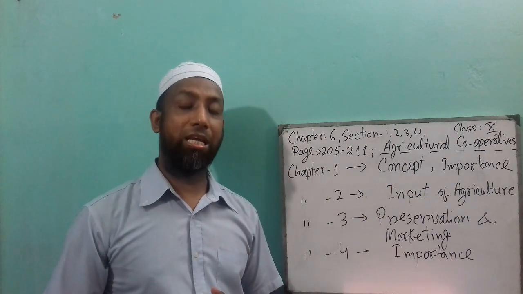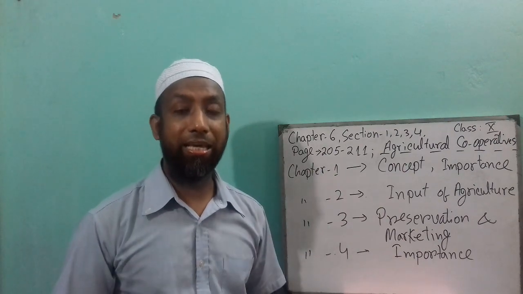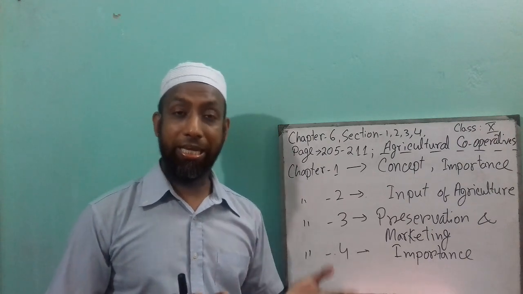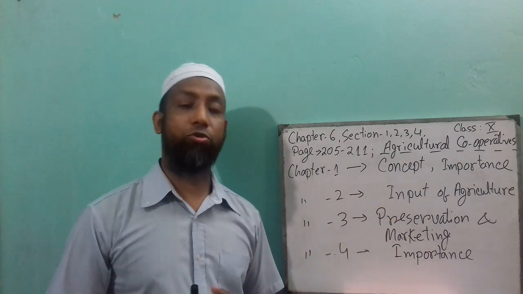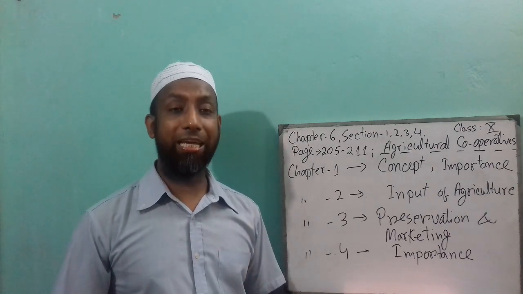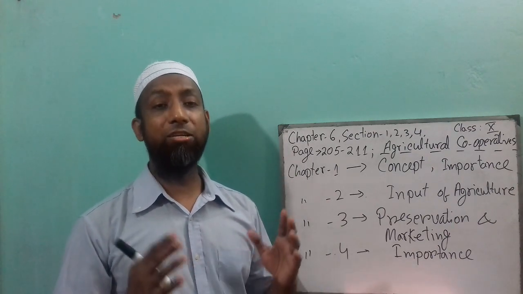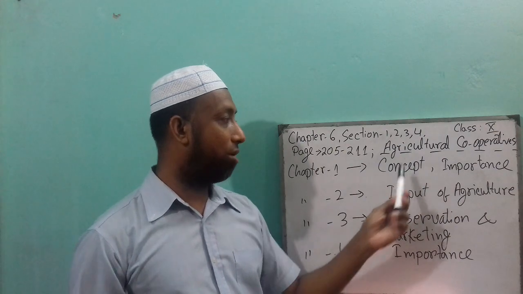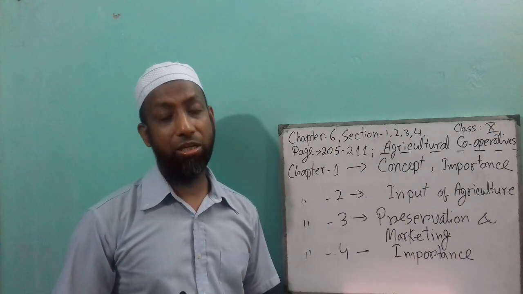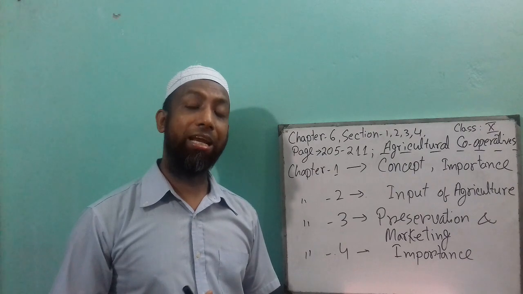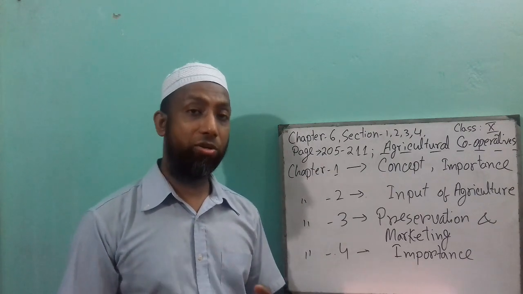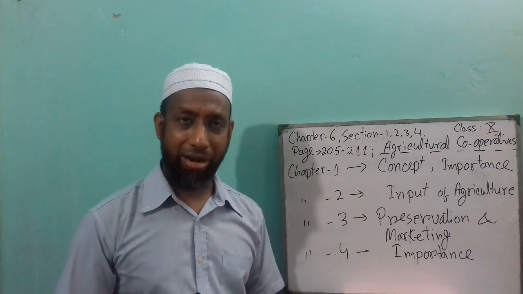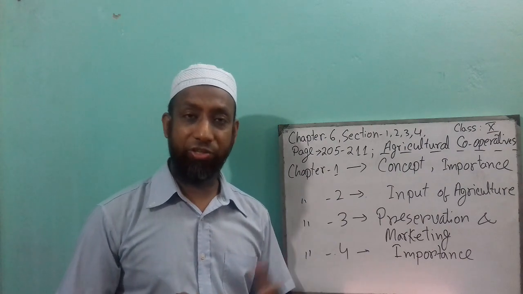So if farmers organize a cooperative for practices like land preparation, irrigation, crop harvest, preservation, and marketing, they can do these activities in a group. This is called agricultural cooperatives, and they need them for the betterment of their agriculture practice in our country context.